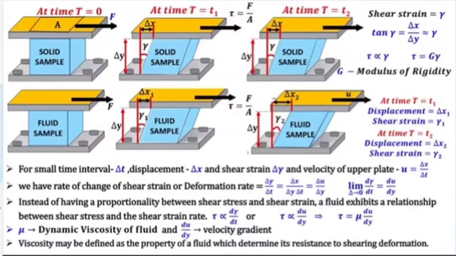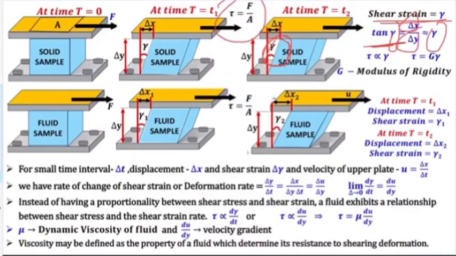So what we are seeing here is shear strain; gamma is the shear strain under the influence of this shear stress. If I want to calculate this angle gamma, I can apply tan gamma, which will be delta x divided by delta y. And if gamma is very small, then tan gamma is equal to gamma, so I can write gamma is delta x by delta y.